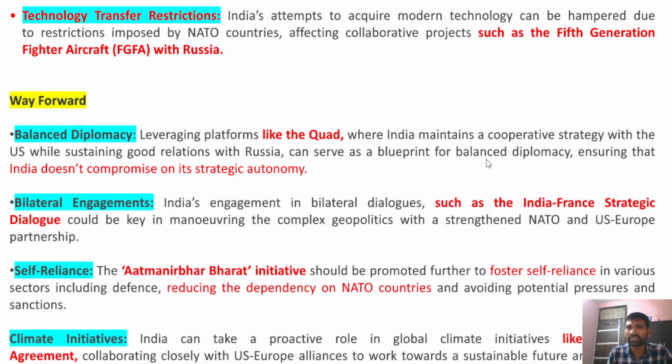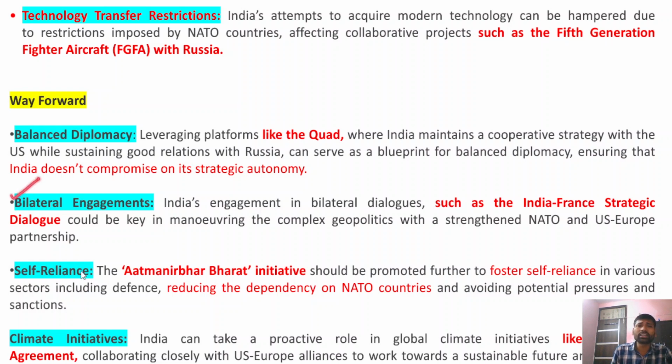So balanced diplomacy is very important. Apart from maintaining balance between both Russia and the NATO countries, we should also maintain our strategic autonomy. Strategic autonomy means our foreign policy decisions, or our overall decisions, should not be influenced by outsiders.